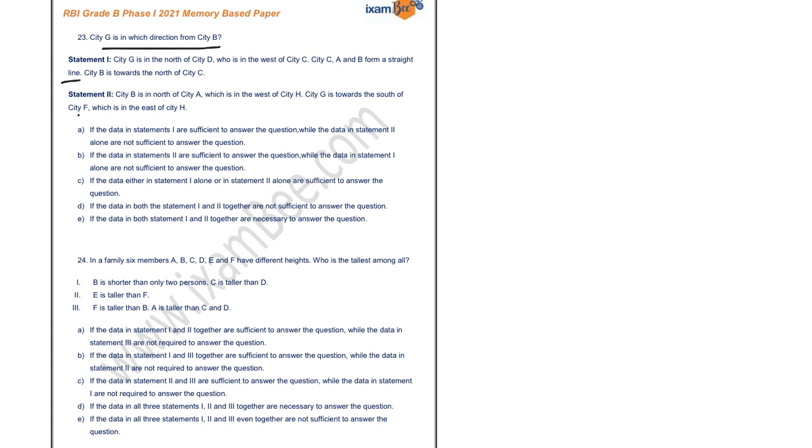Right, so on the basis of your first statement, it is given that city G is in the north of city D. So this is your distance direction diagram. For your ease and convenience, I am drawing this. This is north, east, south and west. So city G is in the north of city D. Right, so I am drawing this particular case. Now it is also known that city D is in the west of city C.